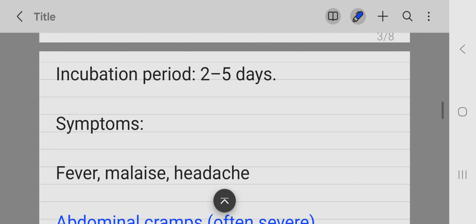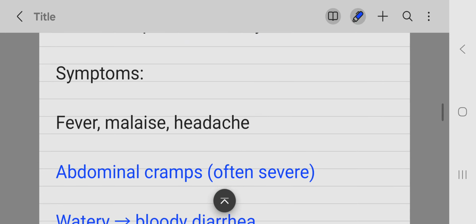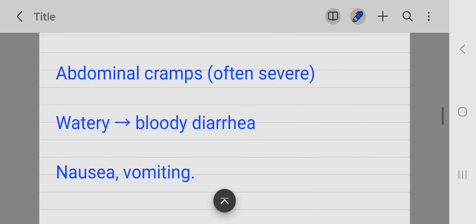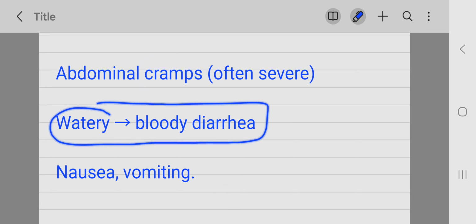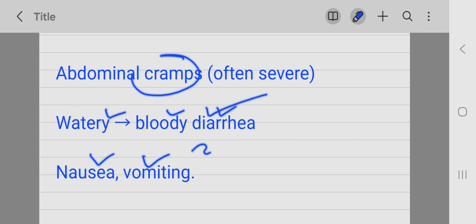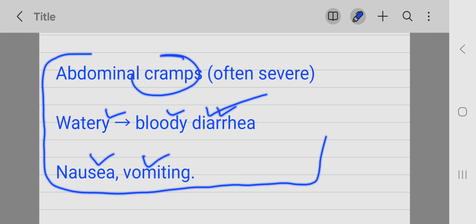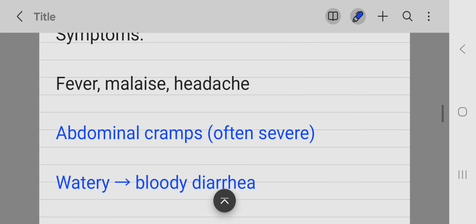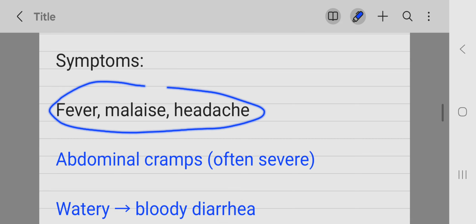The incubation period for this organism is 2 to 5 days, and symptoms include fever, malaise, headache. Like other infections have these symptoms, fever, malaise, and headache, but it causes abdominal cramps, watery or bloody diarrhea, nausea, vomiting. These are important for Campylobacter jejuni. But fever and malaise and headache, these are mostly seen with other infections too.